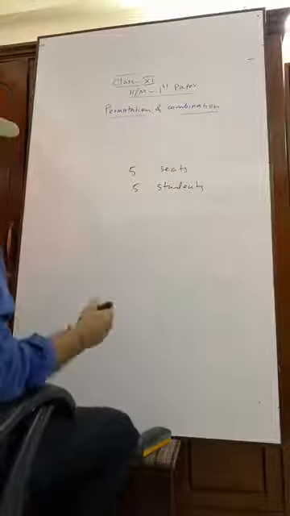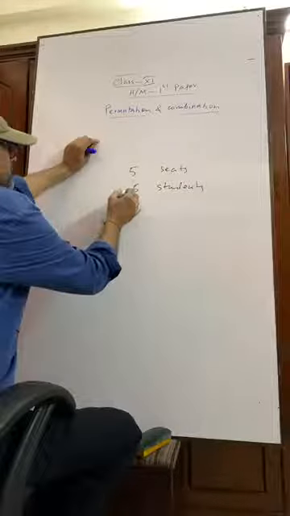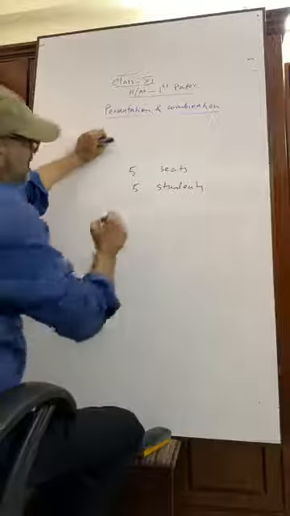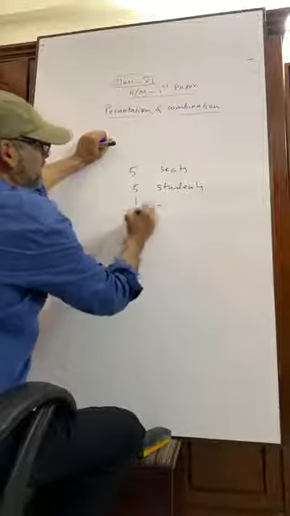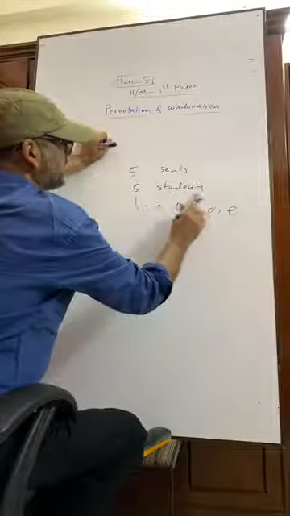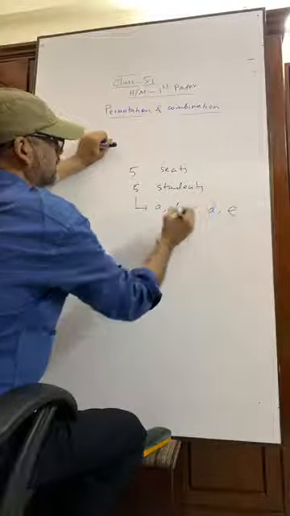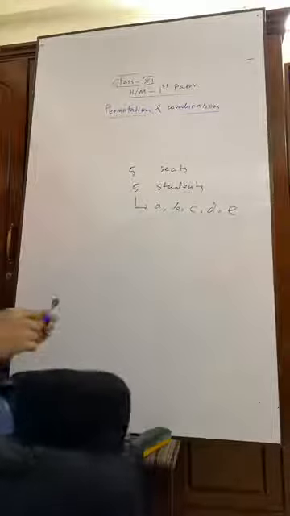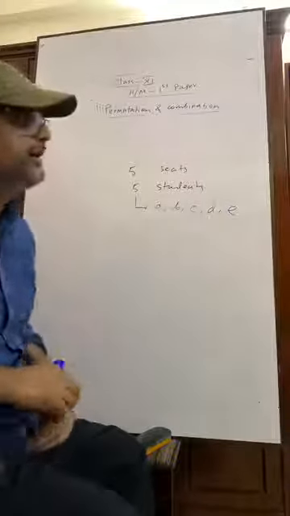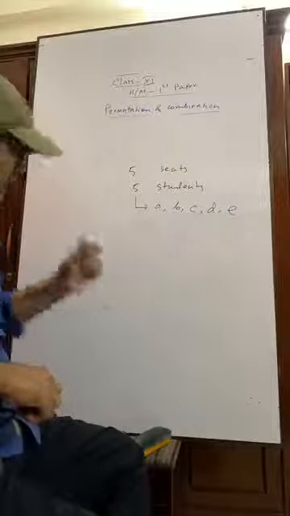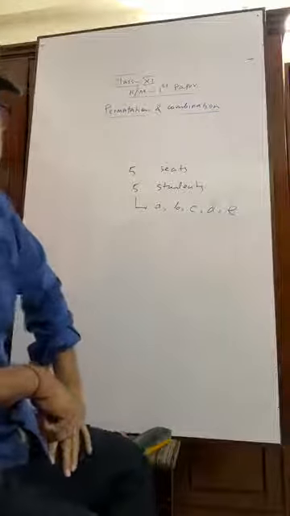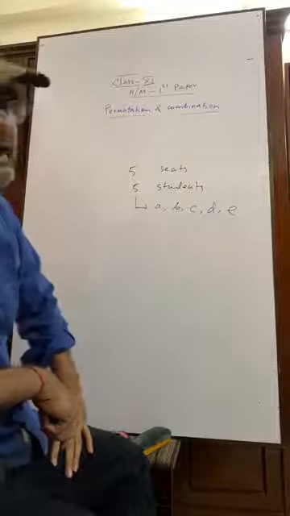Okay, you see, you name the 5 students. What are the names of the 5 students? Suppose one is A, B, C, D and E. Okay, I have named all those 5 students A, B, C, D and E.